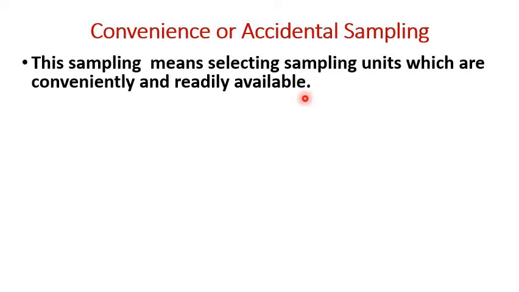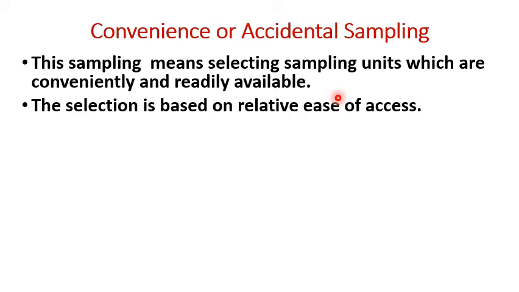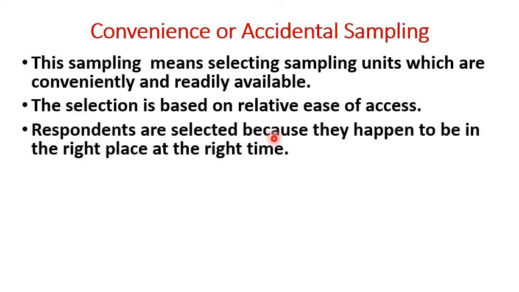Let me start from convenient sampling. Convenient sampling, also called accidental sampling, means selecting sampling units which are conveniently and readily available. So in this method, the sampling units are selected from convenient locations. The selection is based on relative ease of access. Respondents are selected because they happen to be in the right place at the right time.